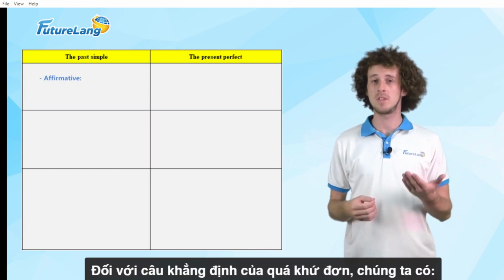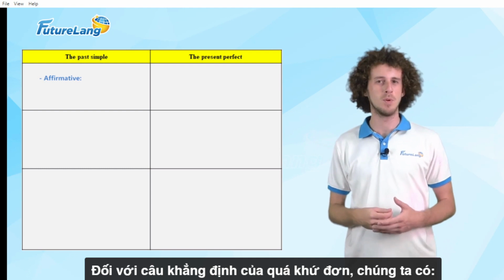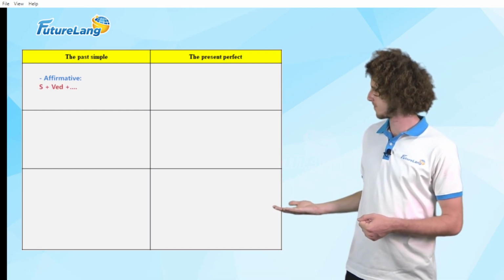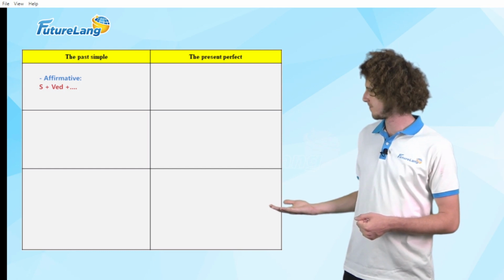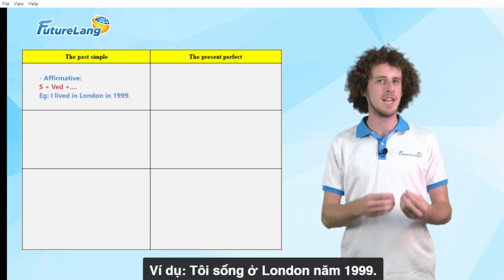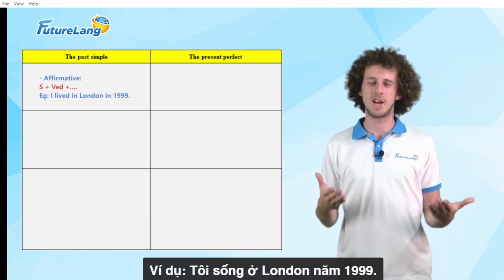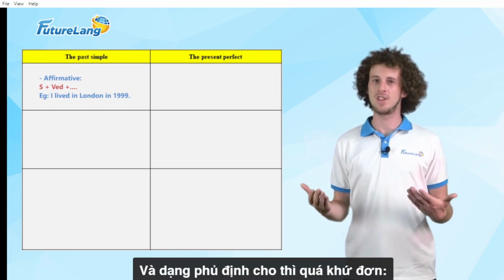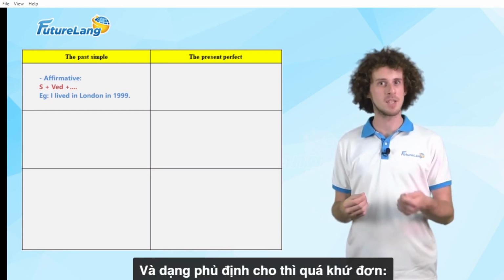For the affirmative form of the past simple, for example, I lived in London in 1999. And the negative form for the past simple tense.